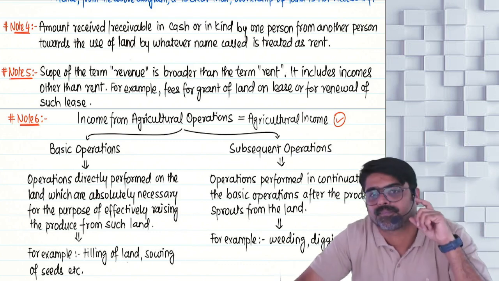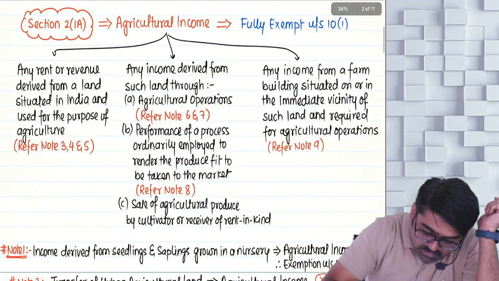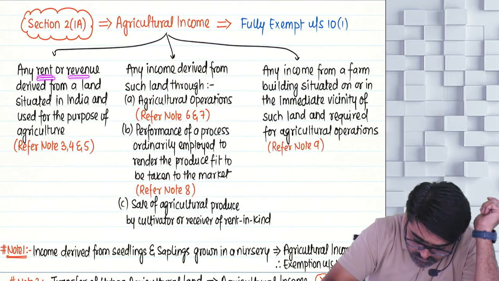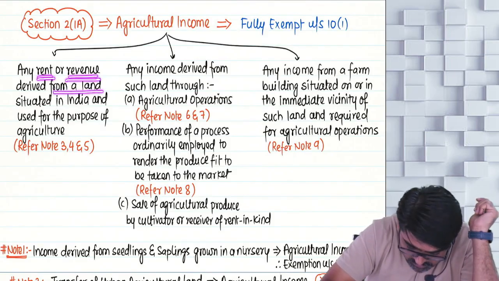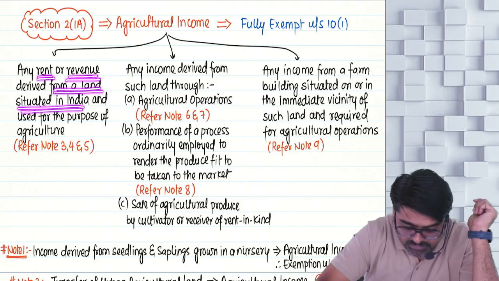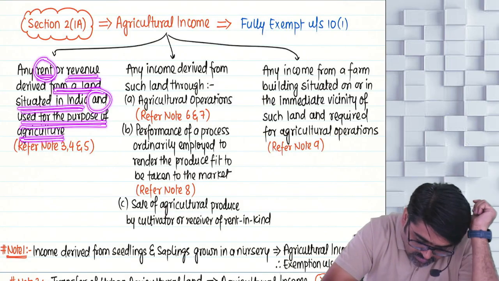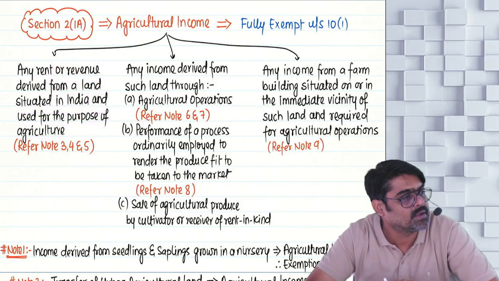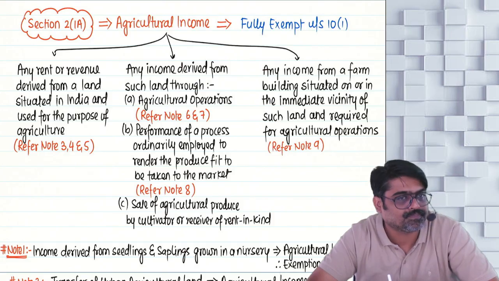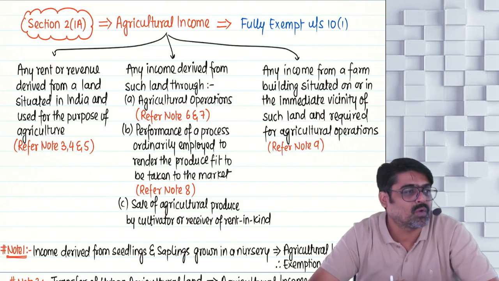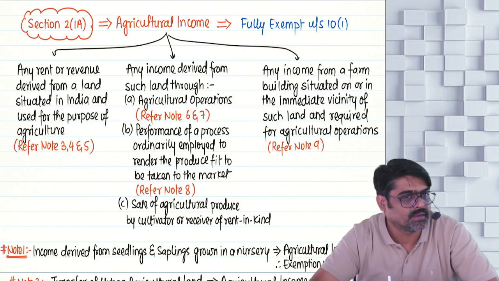So, are you an assessee? Are you deriving rent or revenue from a land which is situated in India and used for the purpose of agriculture? Yes, then whatever rent or revenue you are deriving will be your agricultural income, fully exempt. Is it necessary that this rent or revenue is received by the owner of the land? Not necessary. It can be received by any person. Is it necessary that the amount of rent is received in cash only? No, it can be received in kind also.